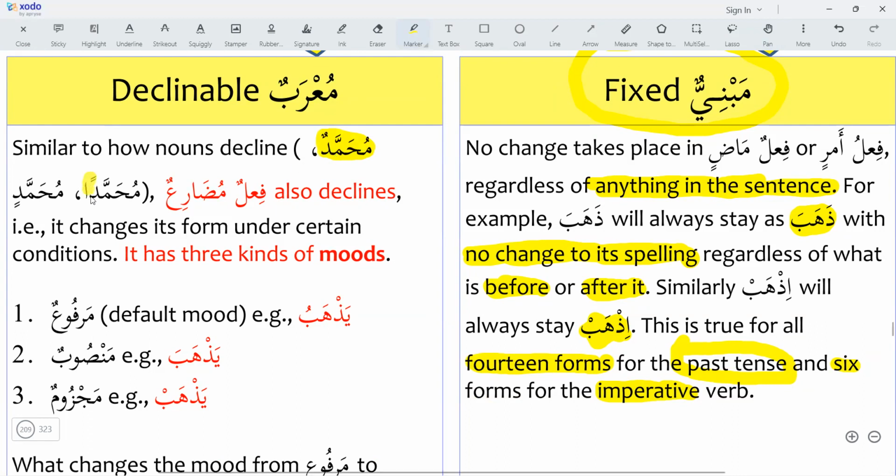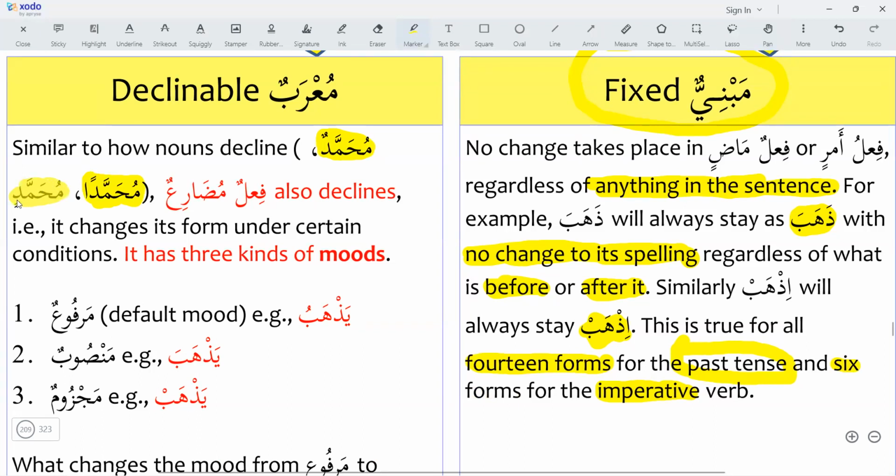Muhammadan, mansub, this is object. So Muhammadun is fa'il, subject. And Muhammadan is object, maful bihi. And Muhammadin, this is majroor, genitive case.